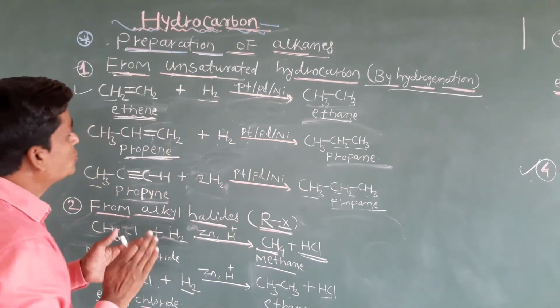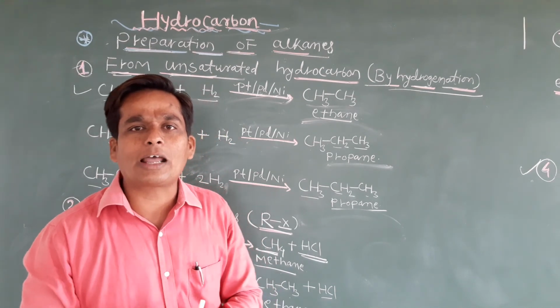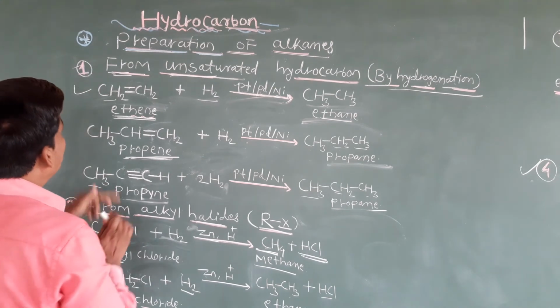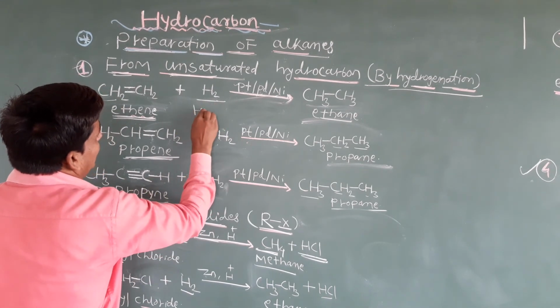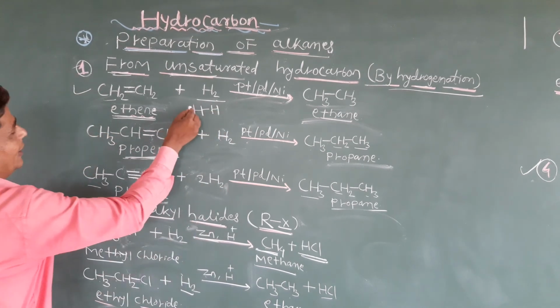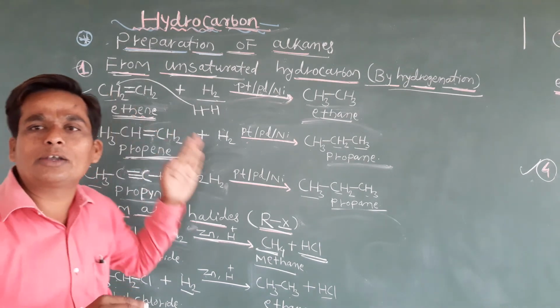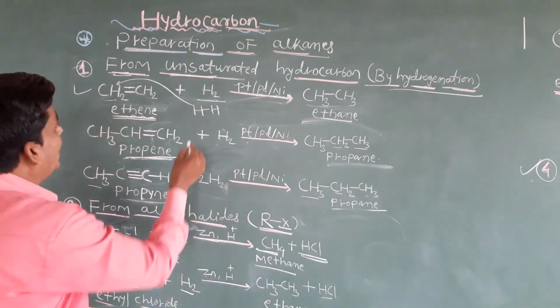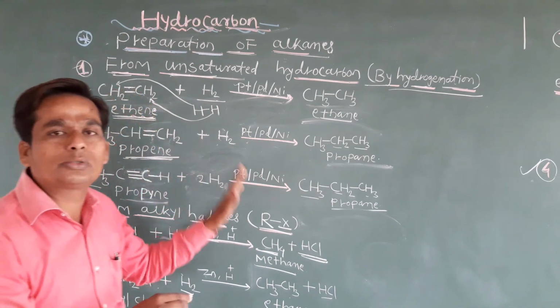Okay students, in this hydrogenation reaction, hydrogen adds across the carbon-carbon double bond. CH2 double bond CH2 is there, so we add H2, which means H single bond H. Just see how hydrogen is added. One hydrogen is joined to the CH2, which gets converted into CH3, and one more hydrogen is attached to the other CH2, which also converts into CH3.